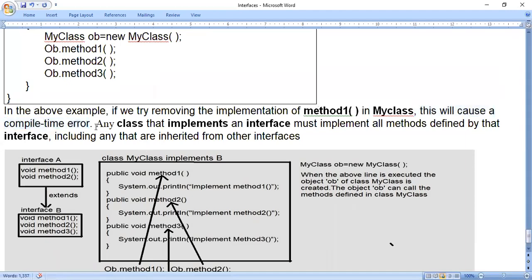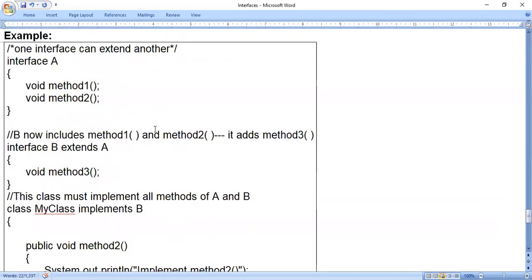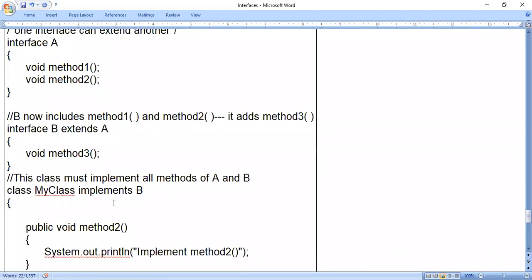Next, any class that implements an interface must implement all methods defined by that interface. For example, let us consider interface B. I have removed extends here.